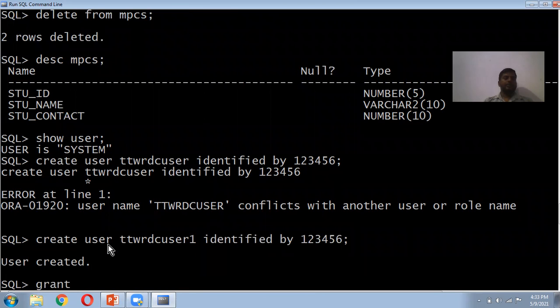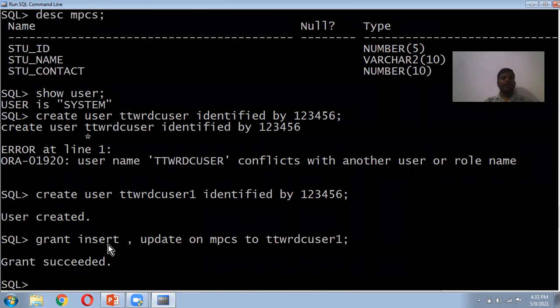Grant, what are the permissions we can give? Insert permission, comma, update permission, on which table here? NPCS table. To which user here? User 1. So grant succeeded. This is the permission we can give on which table to which user. So this is grant succeeded.